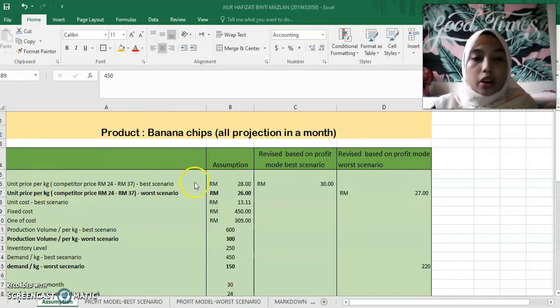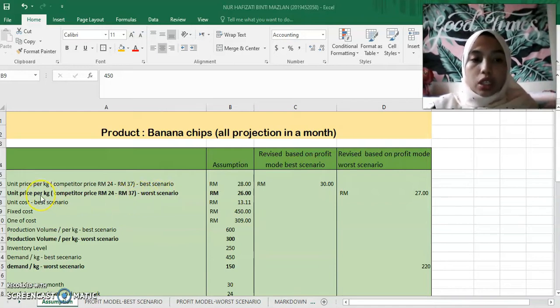First I will talk about the assumption of the unit price per kg. For the unit price per kg, I assume 28 ringgit, although the competitor price or the price in the market is in the range of 24 ringgit to 37 ringgit. For me, 28 ringgit is the best price to put for my banana chips.